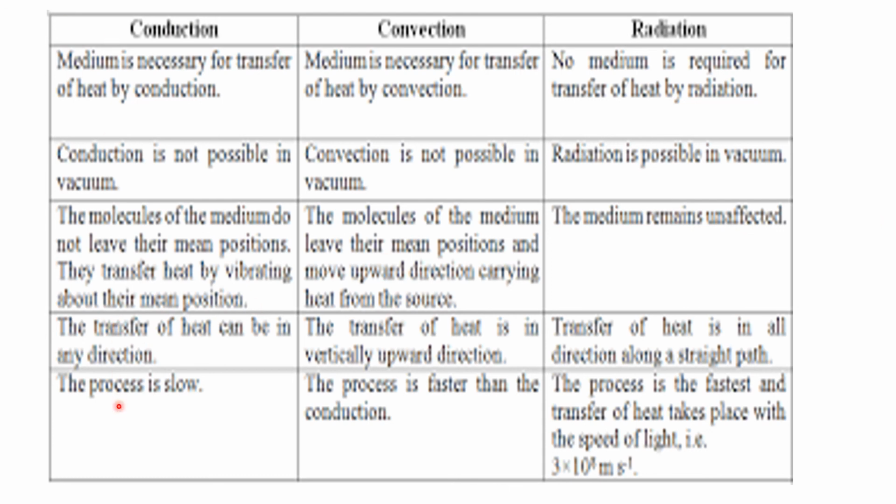Conduction is a slow process. Convection is a little faster than conduction. And radiation is the fastest because the sun's heat comes so fast. The sun's radiation reaches us so quickly. It takes only 8 minutes for the sun's radiation to reach the earth because it is traveling at a very high speed, 3 into 10 to the power 8 meters per second. So I hope you will understand this lesson.